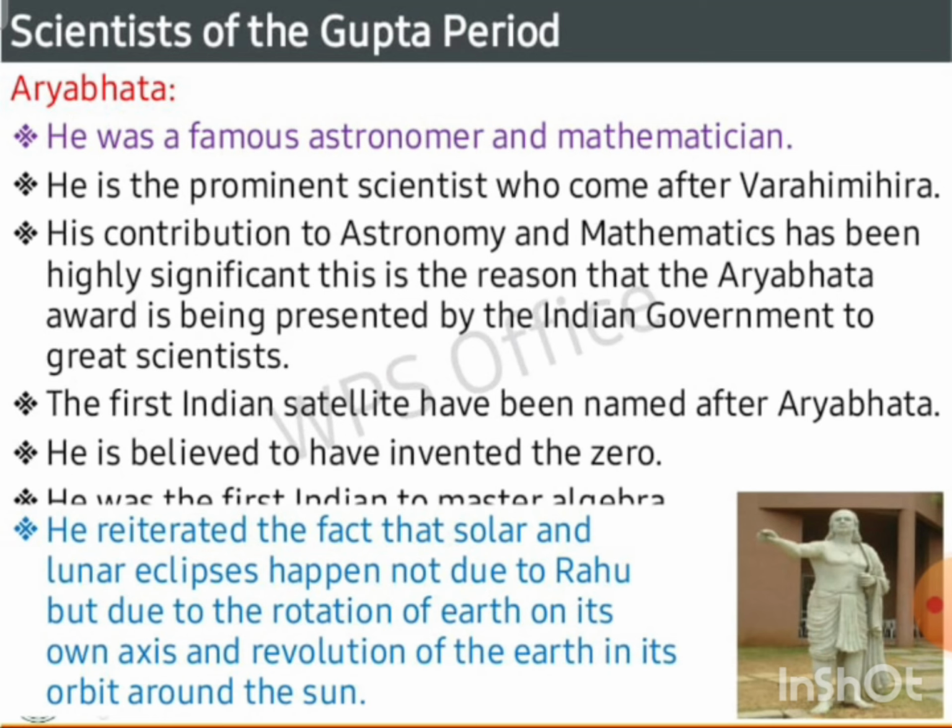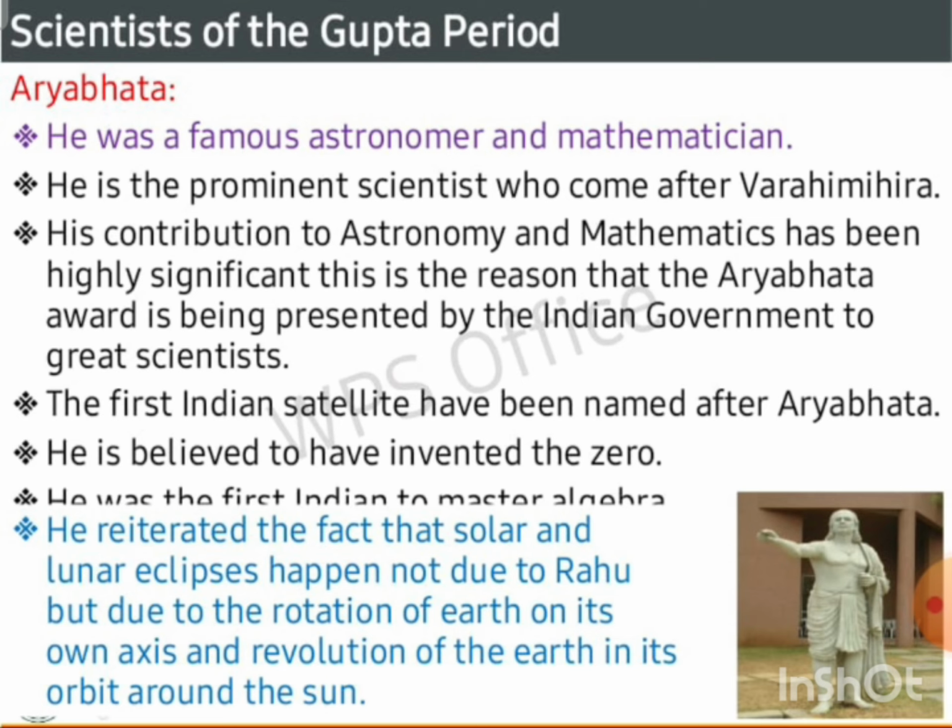Aryabhatta. He was a famous astronomer and mathematician. He is the prominent scientist who came after Varahamihira. His contribution to astronomy and mathematics has become highly significant. This is the reason that the Aryabhatta Award is presented by the Indian government to great scientists. The first Indian satellite was named after Aryabhatta.